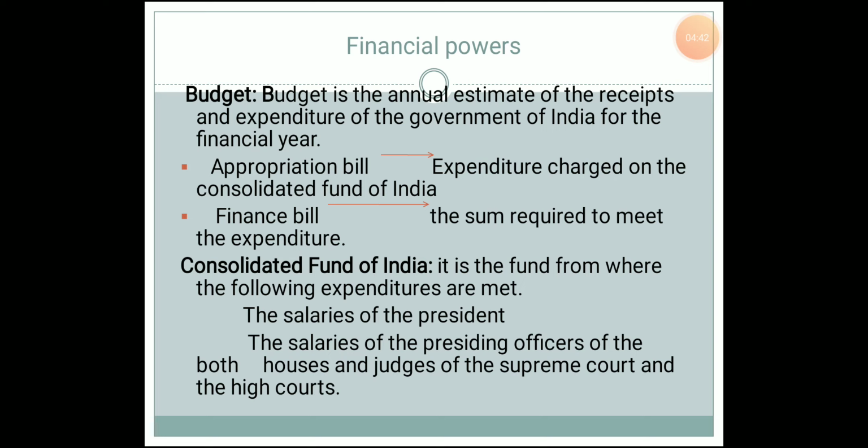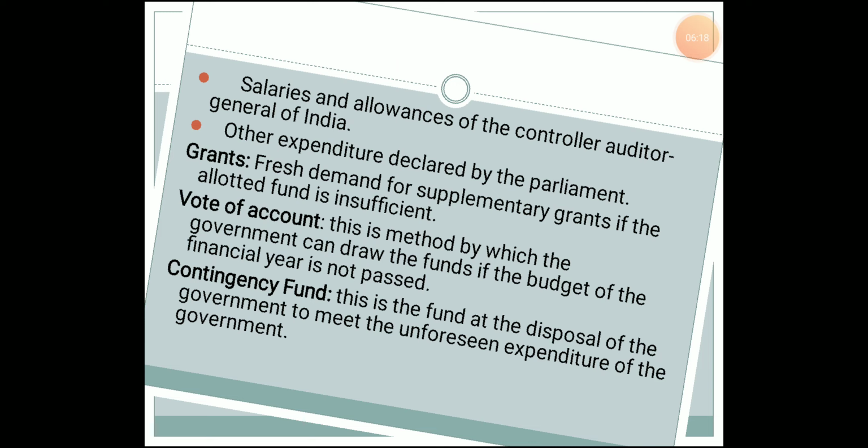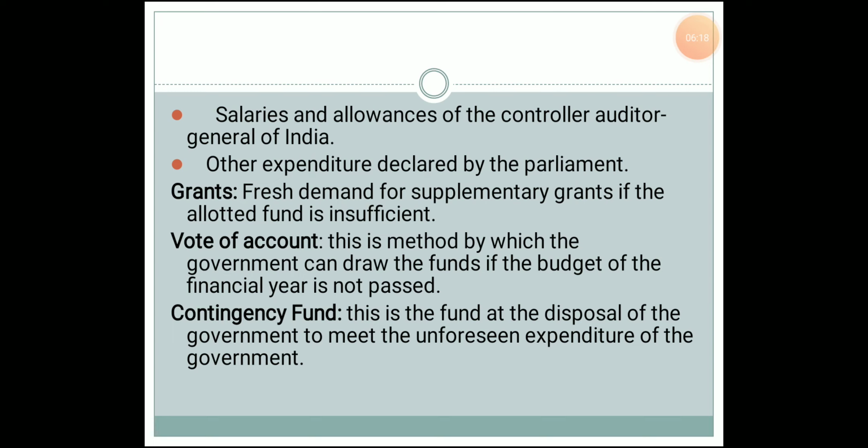Now let us see what the Consolidated Fund of India is. It is a fund from where the following expenditures are met: the salaries of the President, the salaries of the presiding officers of both the Houses and the judges of the Supreme Court and High Courts, salaries and allowances of the Comptroller and Auditor General of India, and other expenditure declared by the Parliament. All this expenditure will be met from the Consolidated Fund of India. This is a fund which is maintained by the government, from which such expenses will be met.